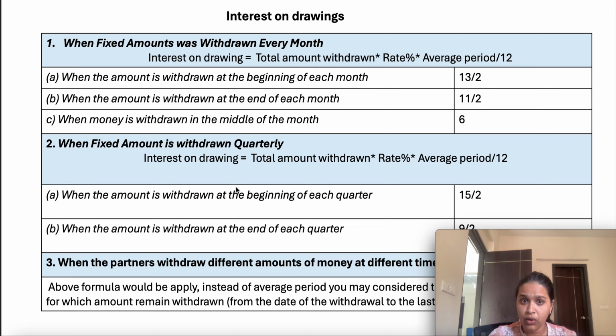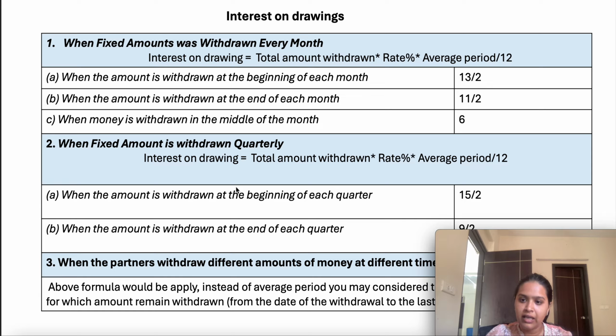Okay, so for that, we need to check if the partner is withdrawing every month at the beginning of the month, then we need to consider the average period 13 by 2. If the partner is withdrawing at the end of the month, then we have to consider 11 by 2. But if the partner is withdrawing the money in the middle of the month, then we have to consider 6 as the average period.